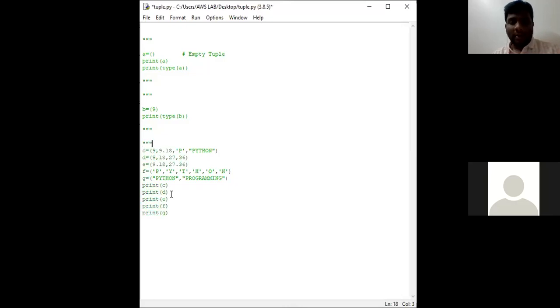This is the third one which we have discussed. And the fourth one, how can we access an element in a tuple?